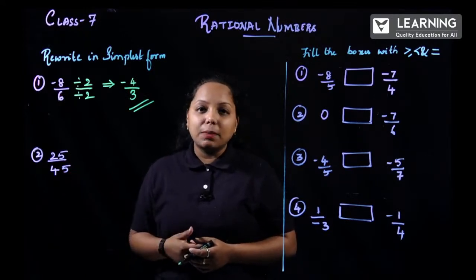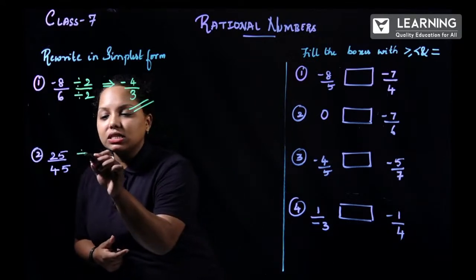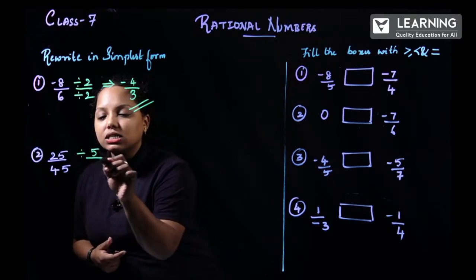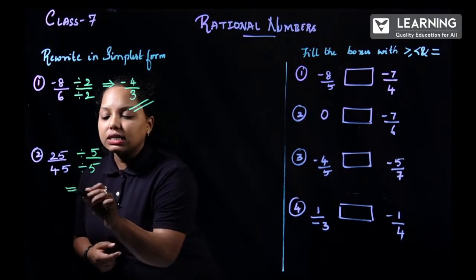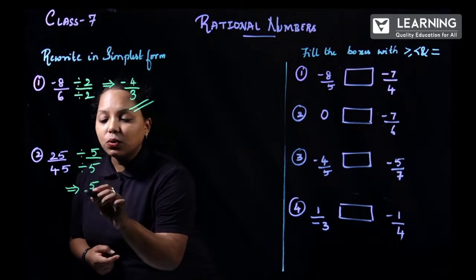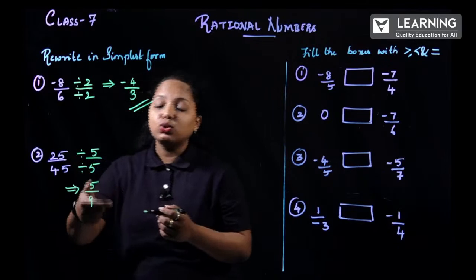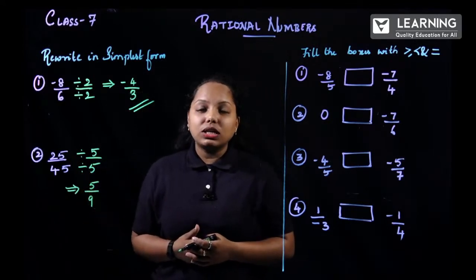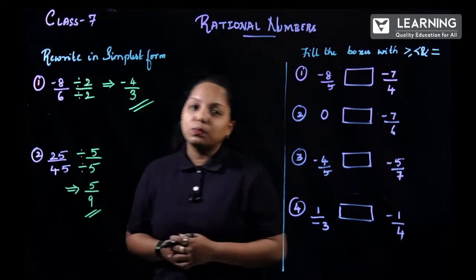How about this example? 25 by 65. Yes, obviously just by seeing this itself you can write it as divided by 5 and divided by 5. Now what is the next step? 25 divided by 5, 5 fives are 25, and next 5 thirteens are 65. Now you have to check whether 5 by 13 comes in any of the tables? No, these are two different tables and your answer stops over here.